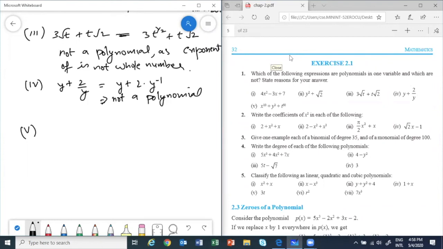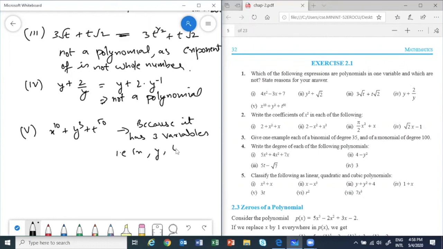Because we are talking about a polynomial in one variable, but here we can see three variables, x, y, and t. So it is not a polynomial in one variable.